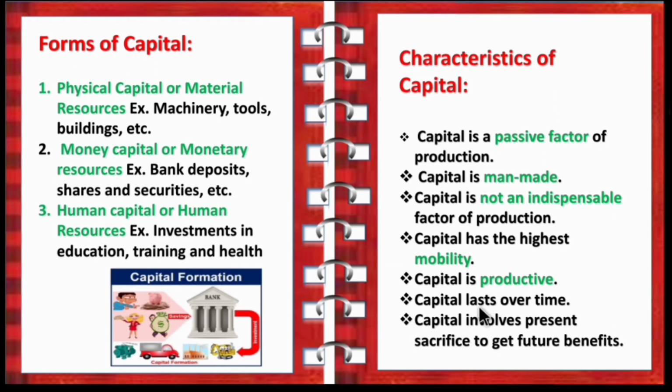Mobility means movement. Capital is productive, it lasts over time, and it involves present sacrifice for future benefits. So these are all the characteristics of capital.